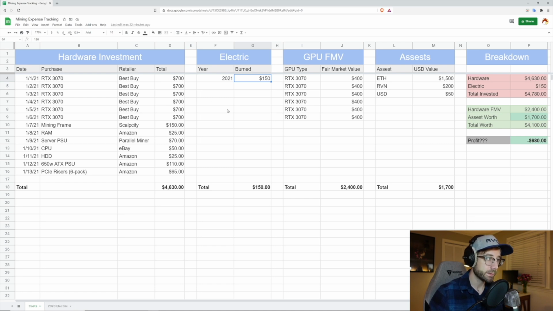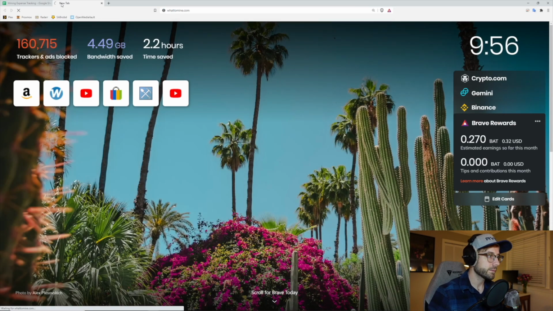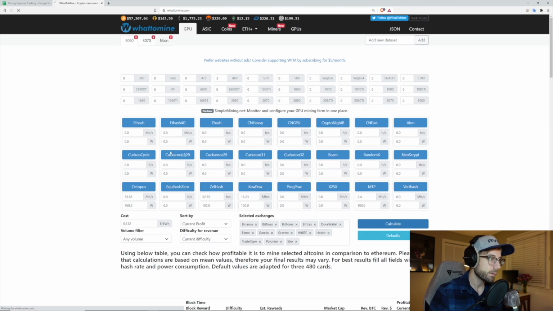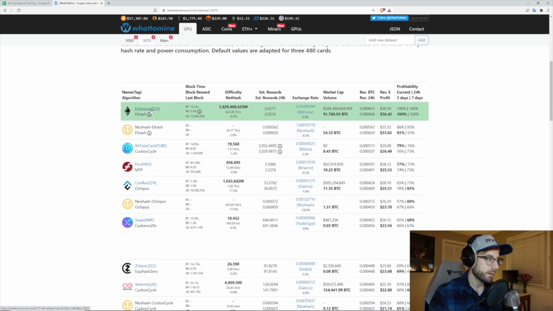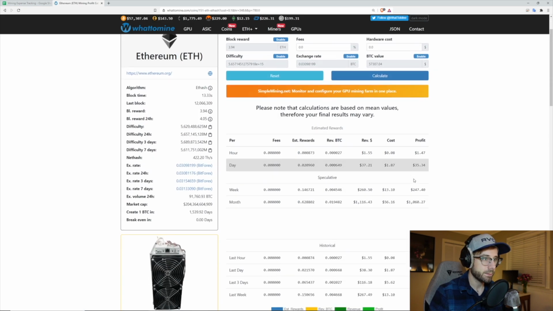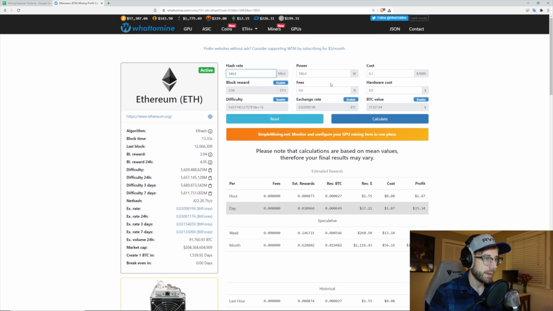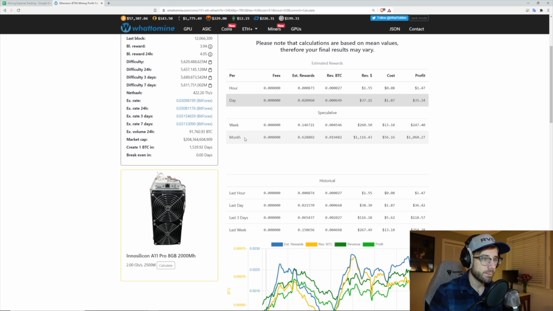You can get that number a few ways. The easiest way is probably just head over to What to Mine and then put in the rig that you have. And in this case, we're going to pick Ethereum. So you have your hash rate, you have the power that rig is using, you enter in your electricity cost, and then when you hit calculate there, What to Mine is going to give you an idea of monthly what that rig would be using in electricity.